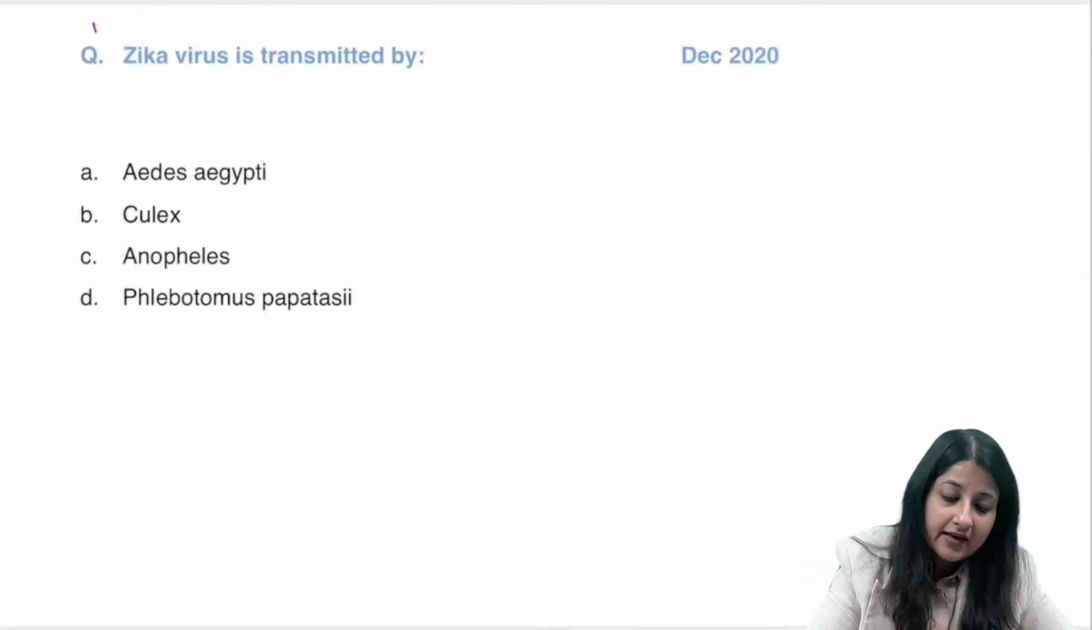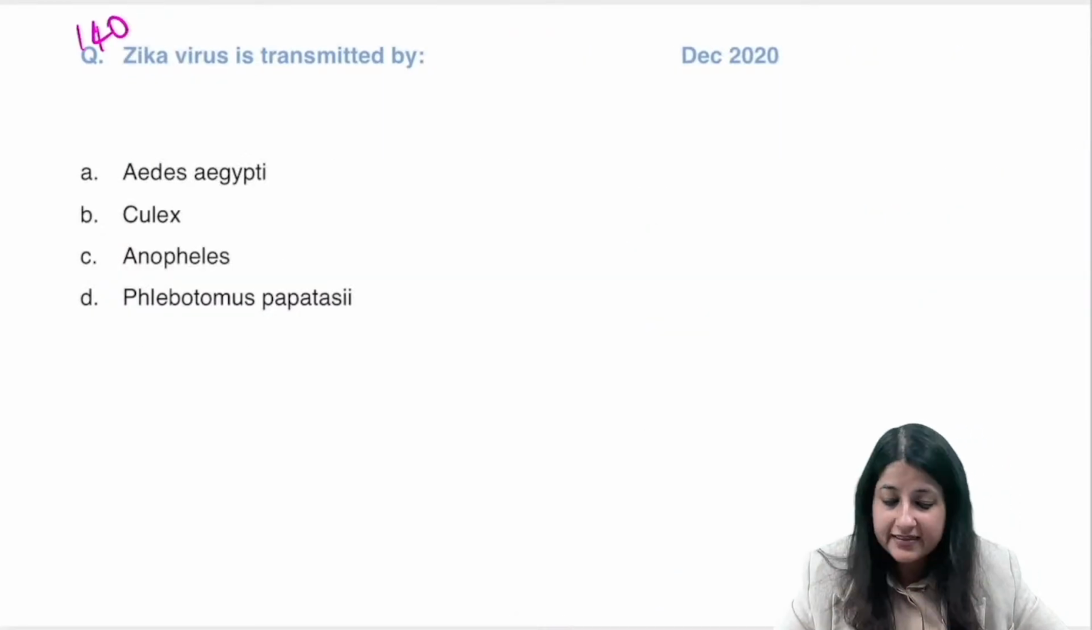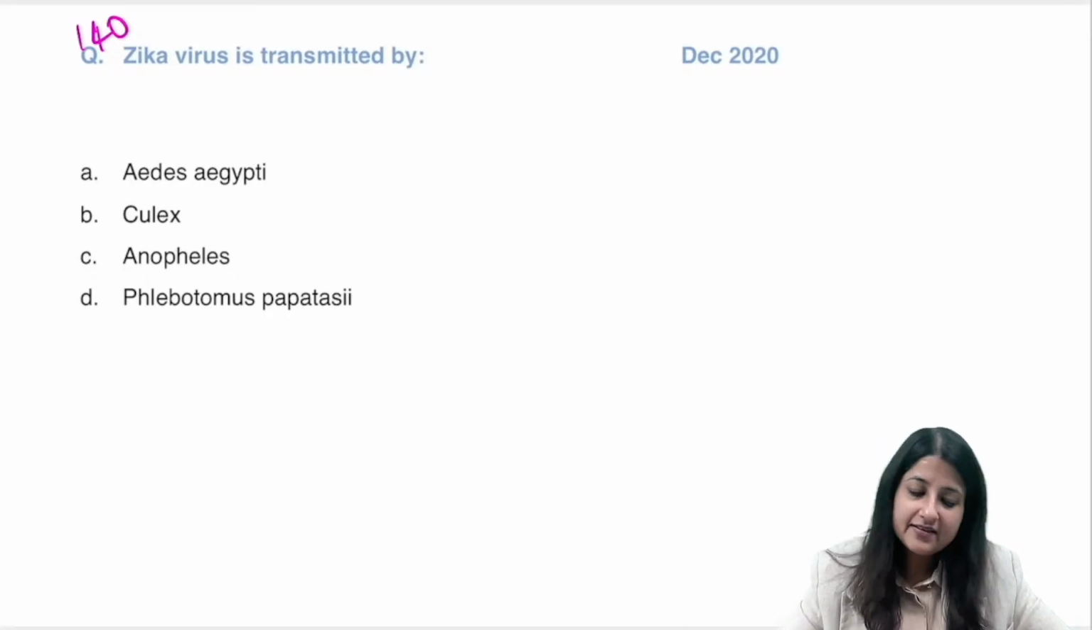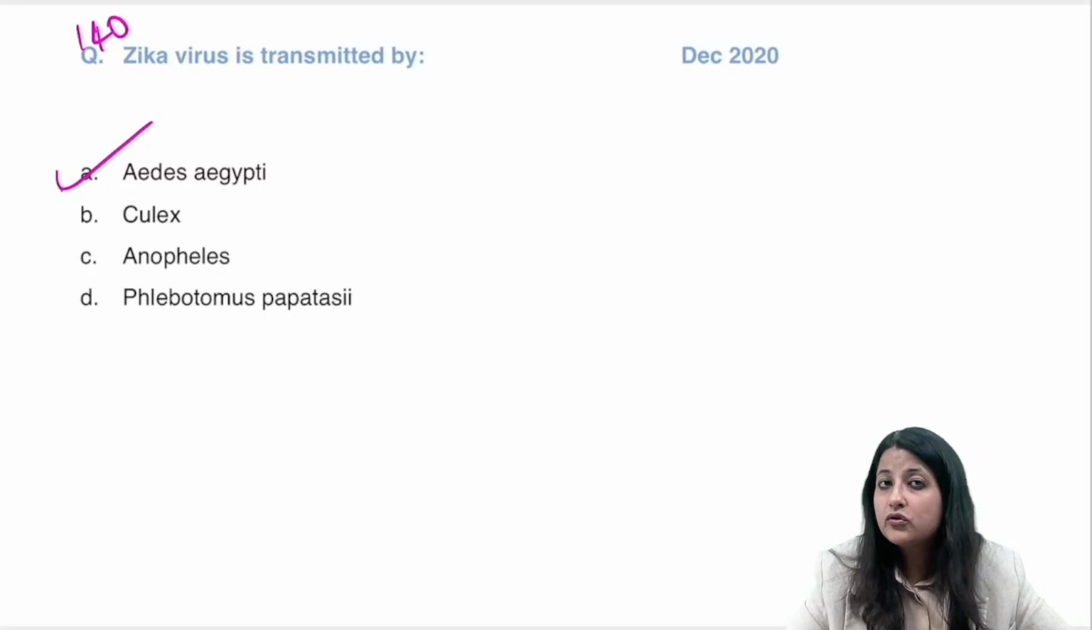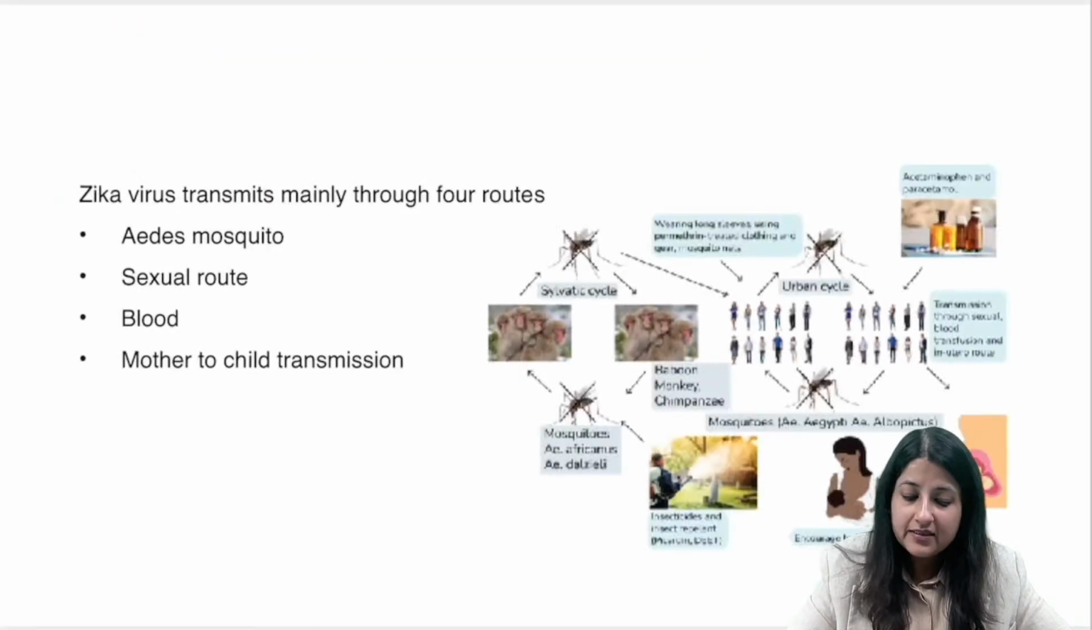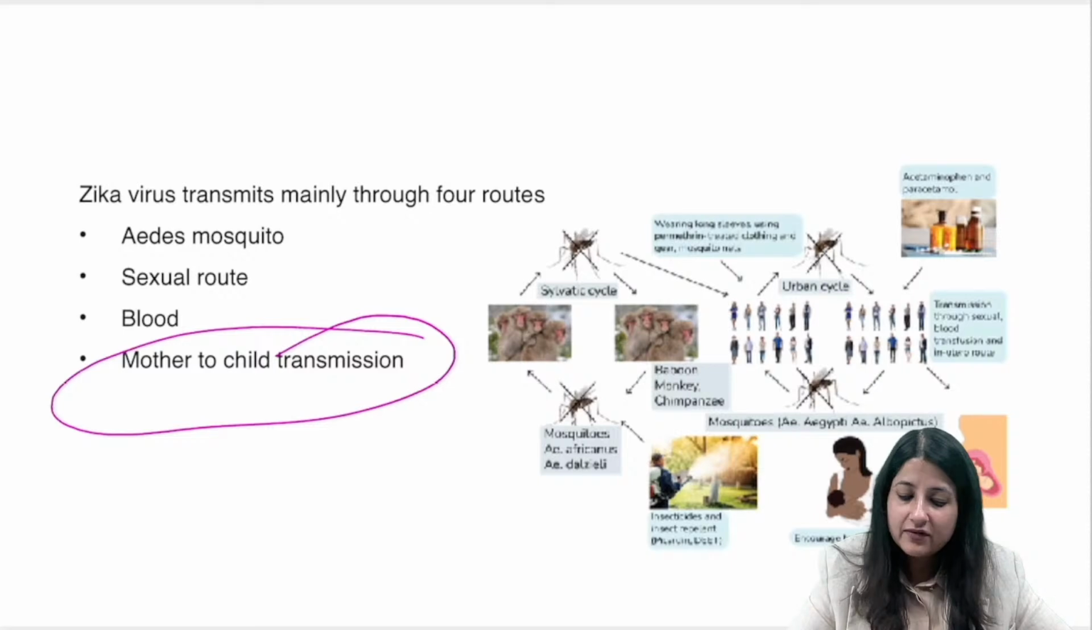All right. Quickly tell me 140 guys. Zika virus is transmitted by, what is your answer over here? Zika virus is transmitted by Aedes. Now Zika virus also leads to, remember this thing, mother to child transmission as well.